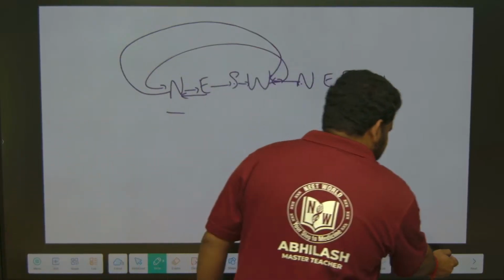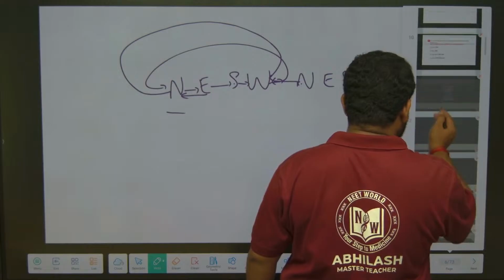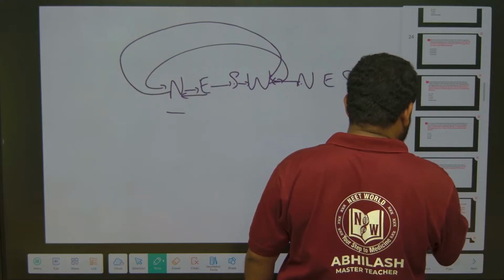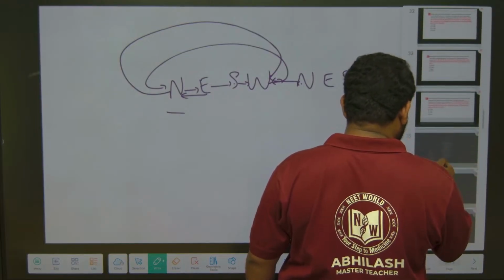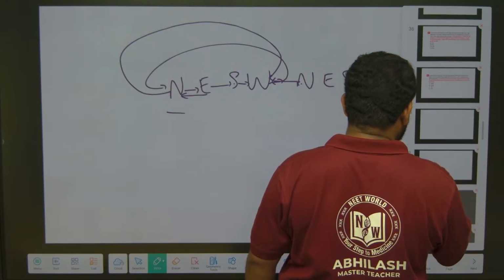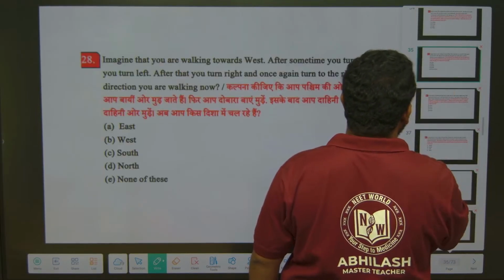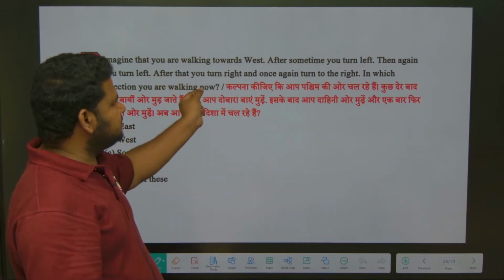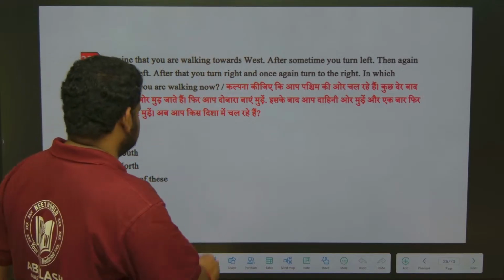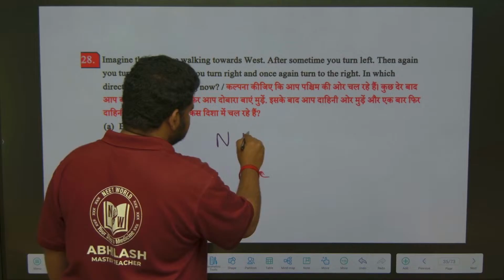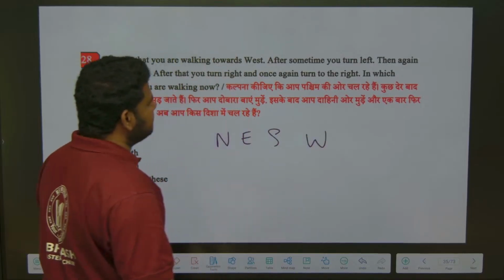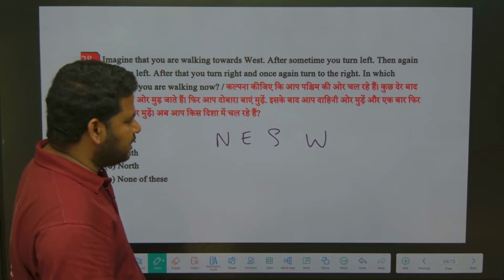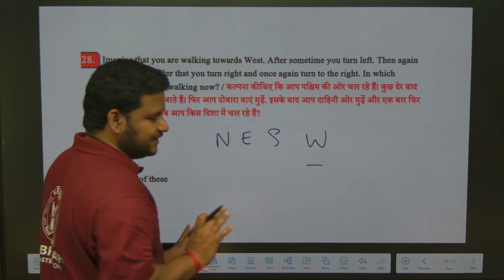So, let us continue with our questions. We have solved certain number of questions, let us start from there itself. So, they are telling, imagine that you are walking towards west. So, this is the question. Let me write down north, east, south and west. Imagine that you are walking towards west. So, under west I should put one dot, okay, dash.